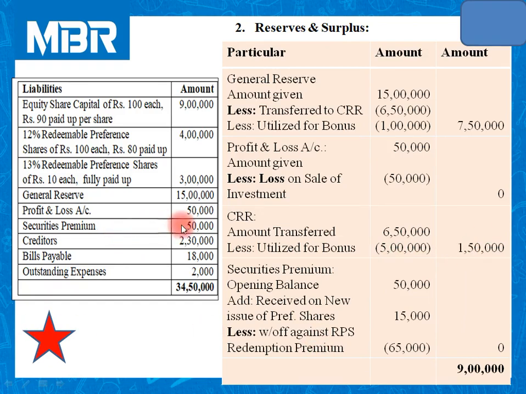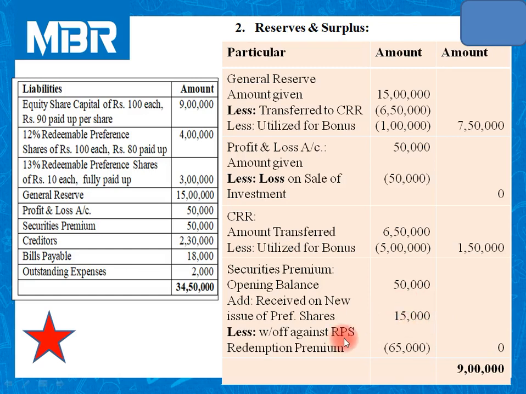Securities premium. It is also covered under the title of reserves and surplus. Opening balance as given in the balance sheet 50,000. We have received 15,000 rupees at the time of issuing new cumulative preference shares. You can check step number 3 where we have completed calculation related to new issue. 15,000.